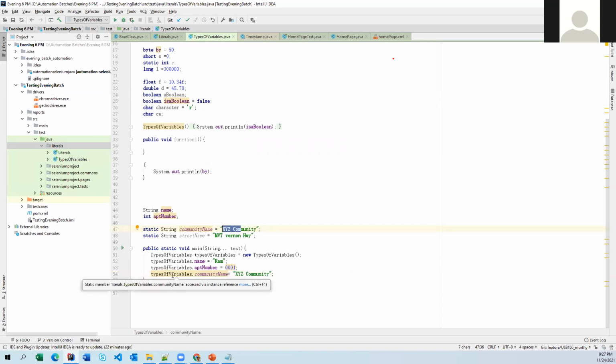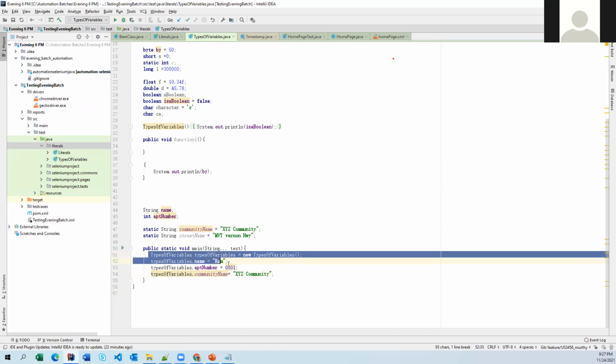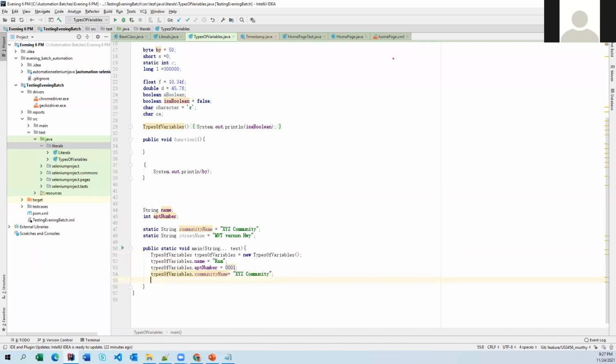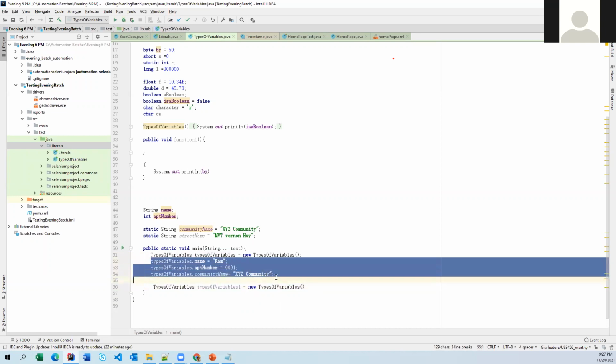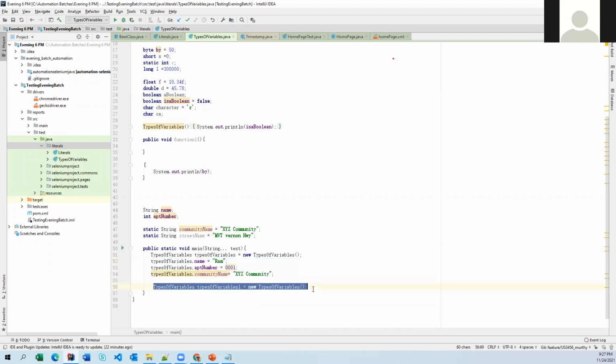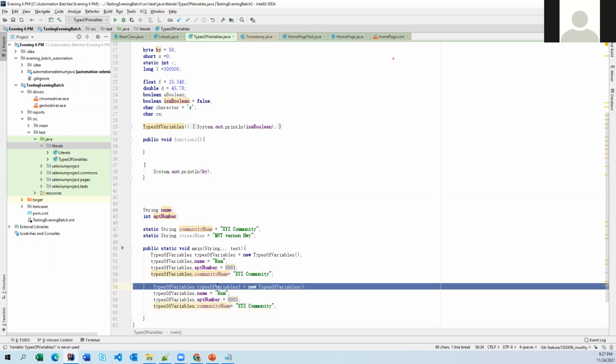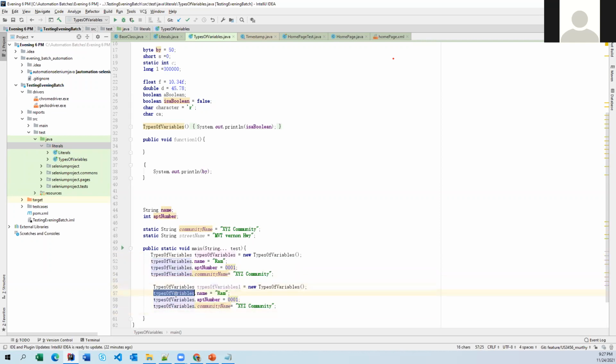For this specified object, let's say you are trying to create another object for the same class. Just as an example, I'm trying to create another object here. So let me take a copy from here.